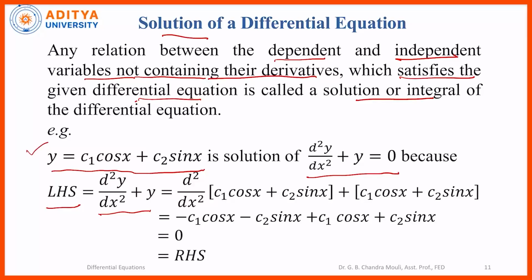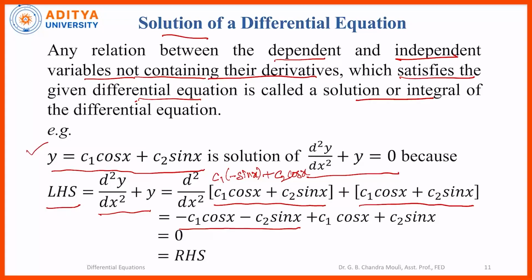So, d square by dx square of y, which is c1 cos x plus c2 sin x, plus y, which is c1 cos x plus c2 sin x. So, differentiating 2 times c1 cos x plus c2 sin x, if we differentiate once, we will get c1 into minus sin x, which is the derivative of cos, and plus c2 into derivative of sin x is cos x. This is what we get after differentiating once.